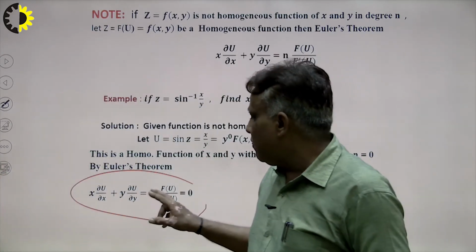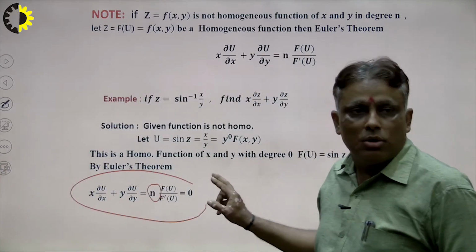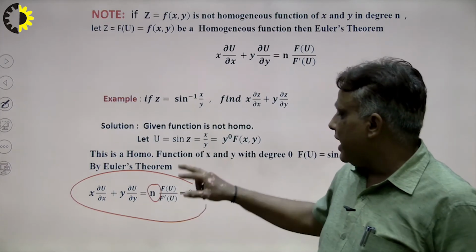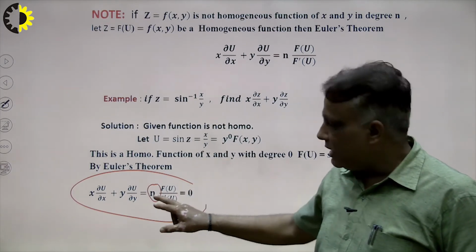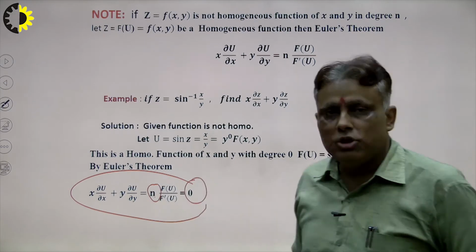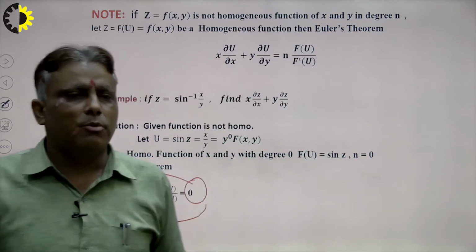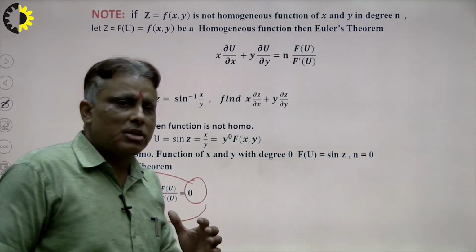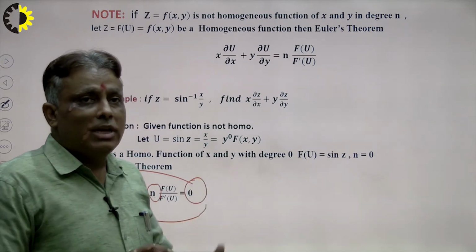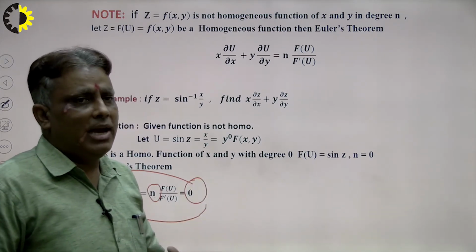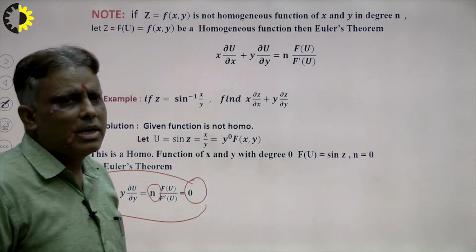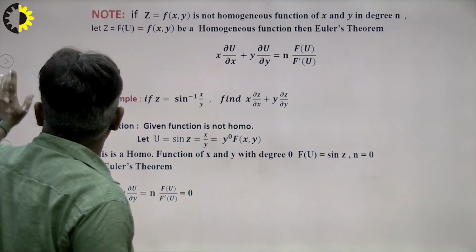Now the question is, what is the degree? The degree is 0. f of u is equal to sin u and cos u, that is sin u upon cos u, tan u, but the degree is 0, so the answer will be 0. In this way we can solve our problem with the help of the homogeneous function and by using Euler's theorem. That means Euler's theorem helps us to solve partial derivatives.